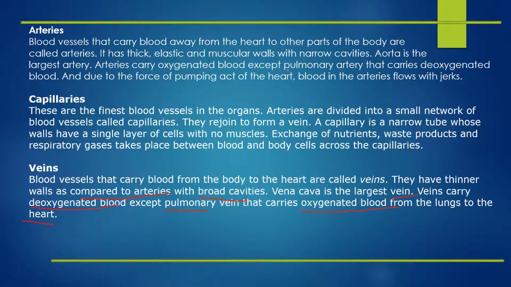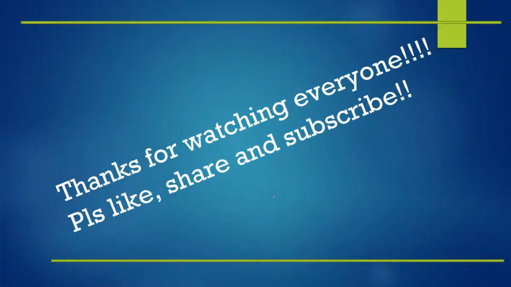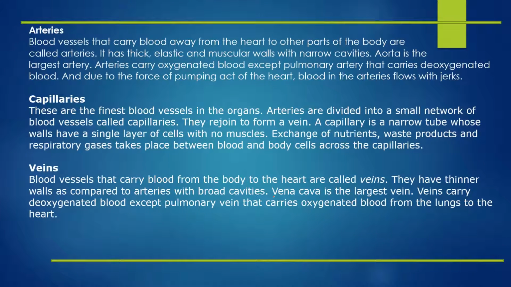So in this both are the same, but the pulmonary is an artery and also a vein. So it is doing the opposite job. There it is carrying deoxygenated blood, here it is carrying oxygenated blood.